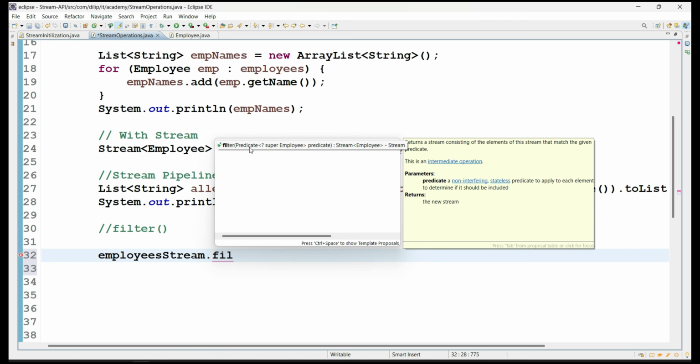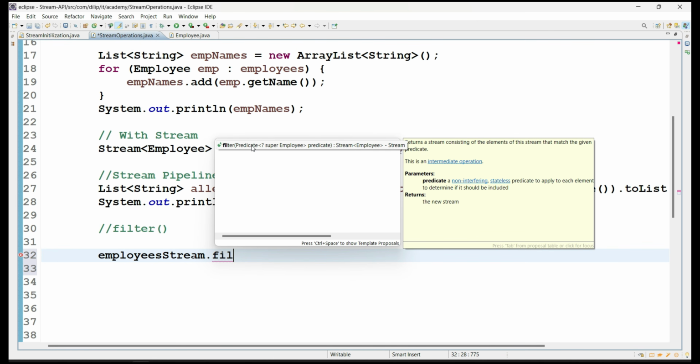Predicate. We already discussed predicate functionality. Predicate will take a value internally and it will always give us a boolean type value as the return type, because predicate is all about conditions. So we apply some conditional statement as part of the predicate implementation, and based on that we always get either true or false.